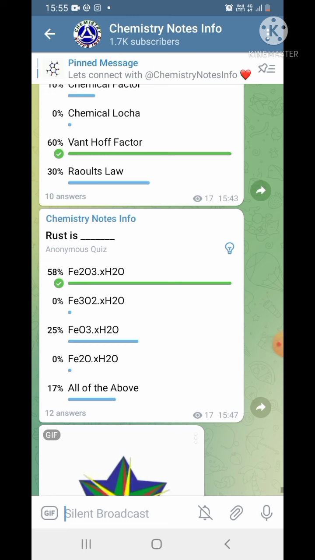For example, rust is, what is the answer below? Just click on the correct answer, then you get the answer. If you want an explanation to that answer, click on this bulb and you get the link to the explanation. In this way you can visit the website where you get the explanation to that answer.